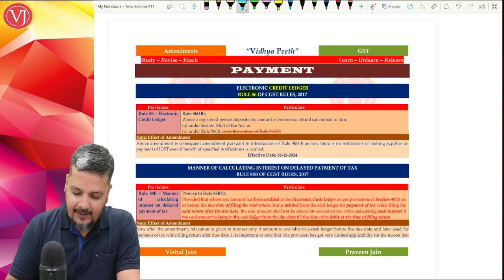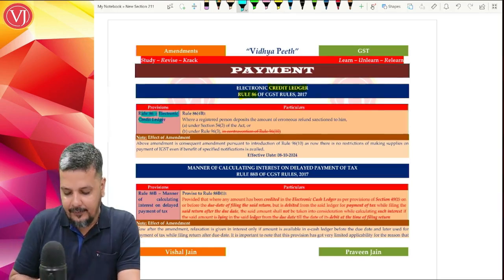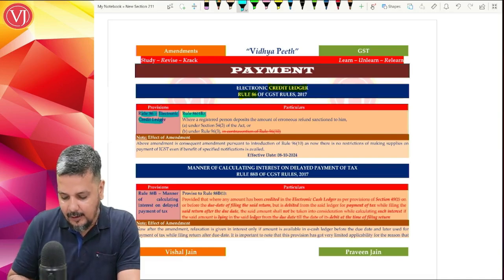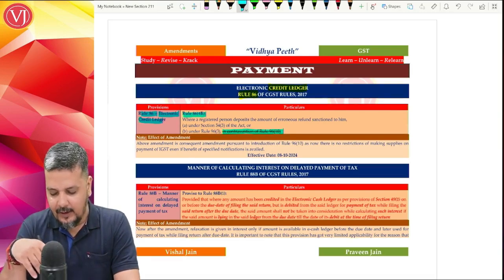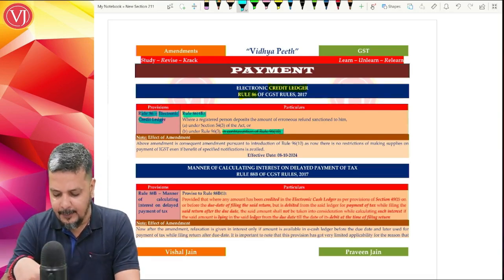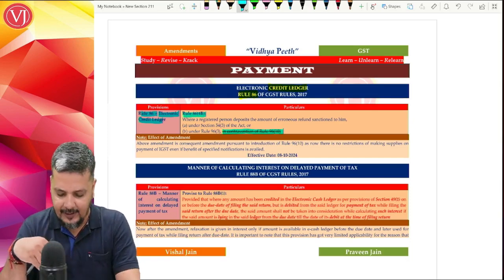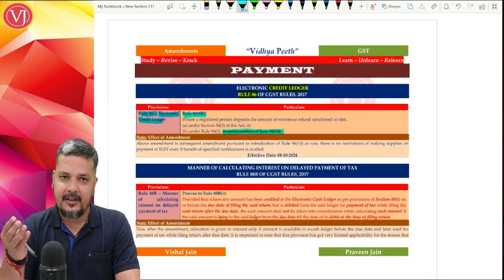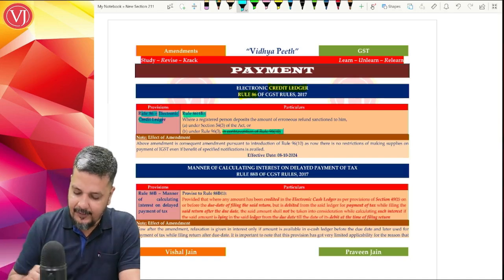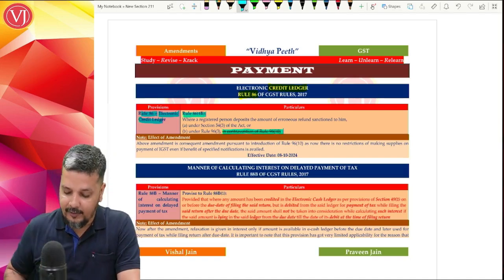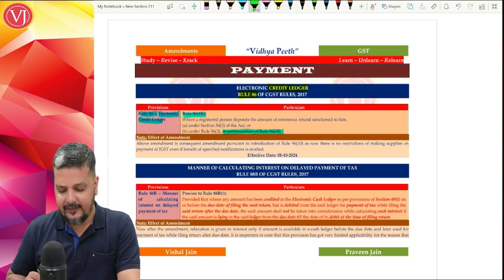Nevertheless, what have they done is, when you talk about your electronic credit ledger in Rule 86, there was a reference in Rule 86(4)(b) to Rule 96 sub Rule 10. So it was talking about if at all a registered person deposits the amount of erroneous refund. So if he has got erroneous refund and is depositing that again, because of section 54(3), he has got the refund, or under Rule 96(3). But there was a reference to 96(10), in contravention of Rule 96(10). So there was a reference to that particular 96(10).